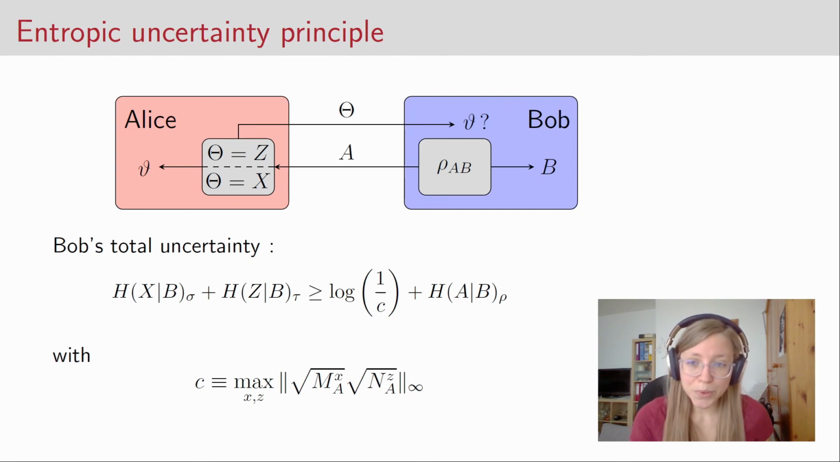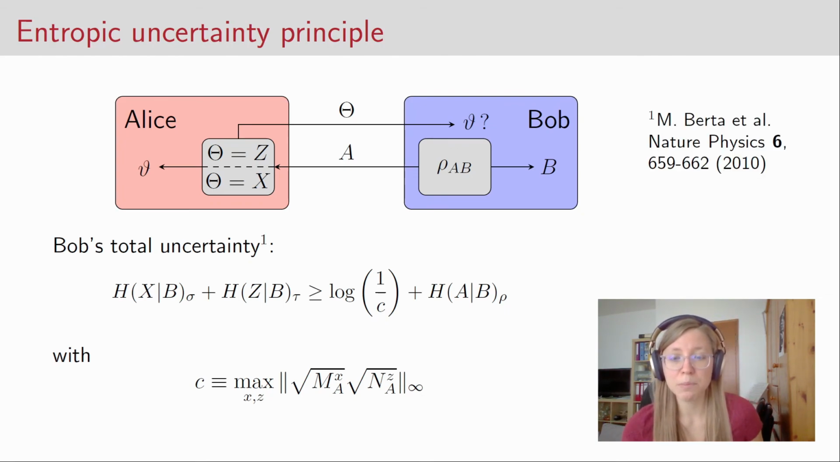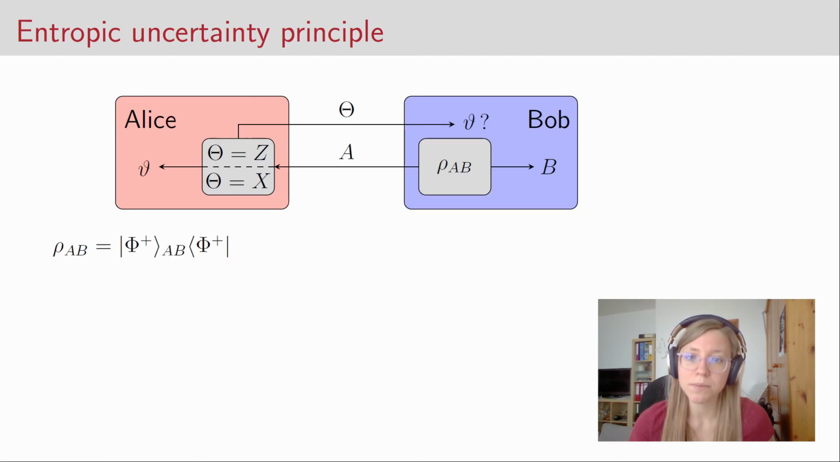So we won't prove this lower bound here, but you can find it in a paper by Mario Berta and others, which was published in Nature Physics, and which is called the uncertainty principle in the presence of quantum memory. So there they gave a proof for this uncertainty relation. We will now have a look at an example for this uncertainty relation.